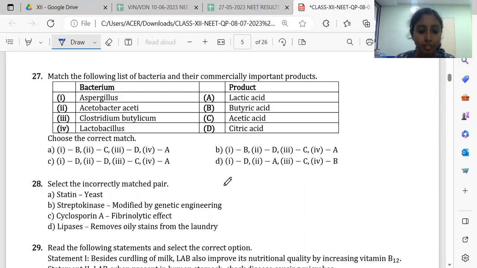So here in this question, if we see, your options are a little wrong here. So the correct answer we shall see. Aspergillus helps in the production of citric acid. Then Acetobacter aceti helps in the production of acetic acid. Then Clostridium butylicum helps in production of butyric acid. Lactobacillus helps in formation of lactic acid.